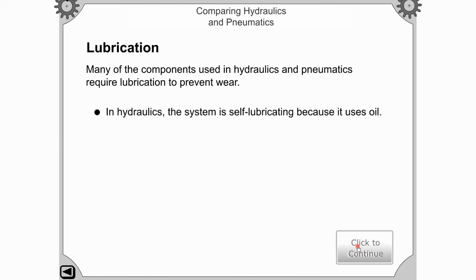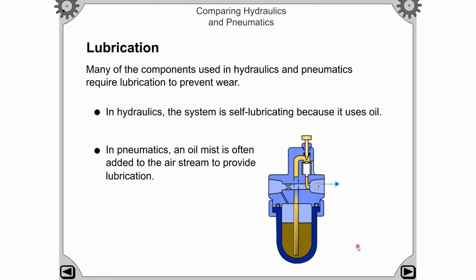Because oil is used in the hydraulic system, this system is self-lubricating. But in the pneumatic system, there is air, so oil mist is often added to the air stream to provide the lubrication. If you see this diagram guys, this is the oil which is added to the air, mixed with air for lubrication of internal parts of the pneumatic system. So in terms of lubrication, the hydraulic system is self-lubricated, and for pneumatic systems, the oil is mixed with the air as shown in this figure, right?